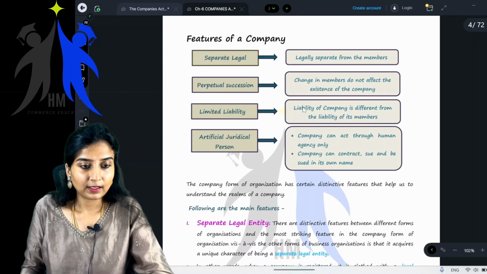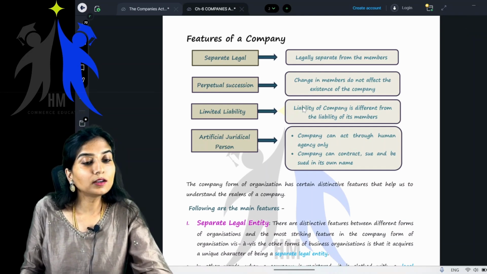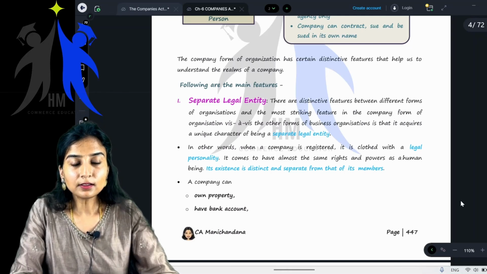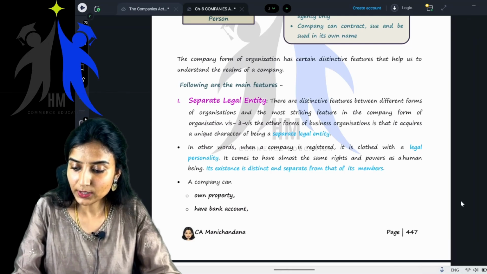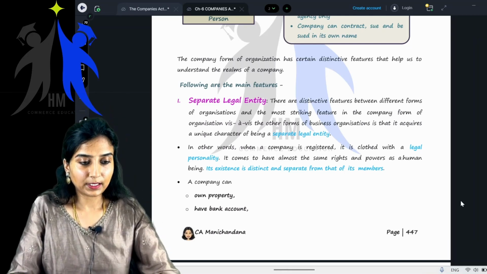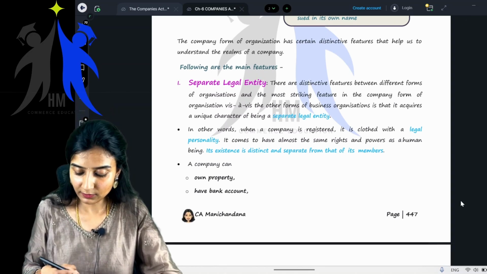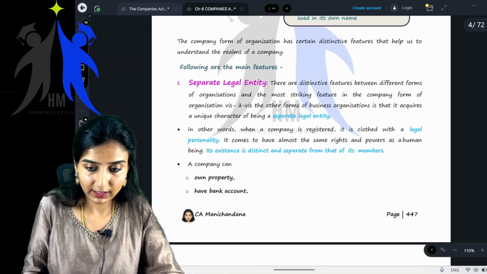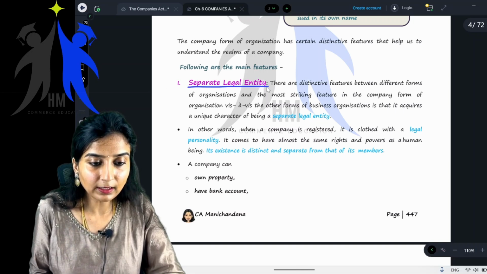Okay, fine. Let's start with the features of a company. Let's just read what the features of the company are, and later we will understand everything in detail. Okay, fine. The first one being separate legal entity.